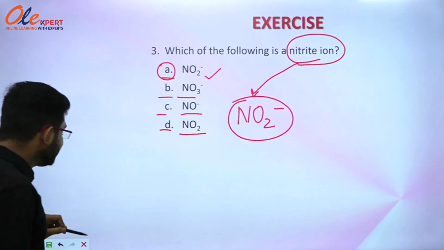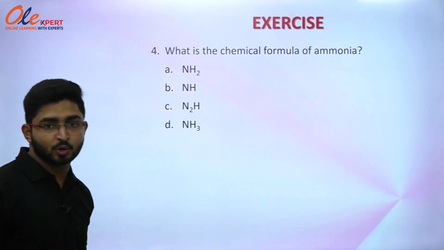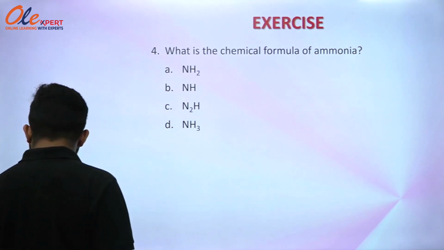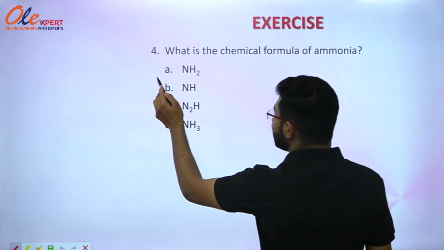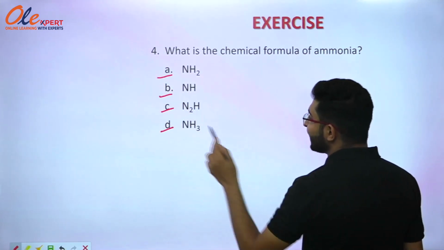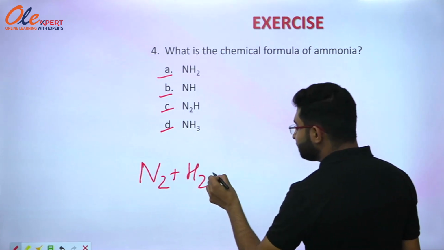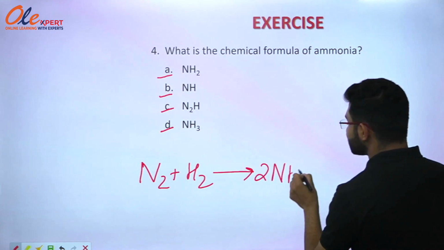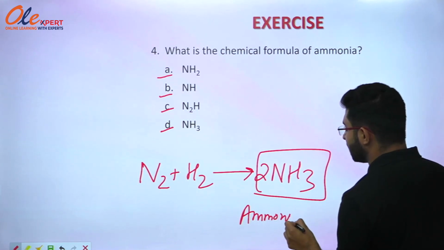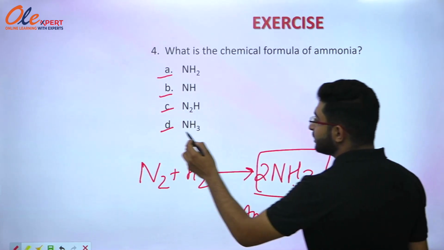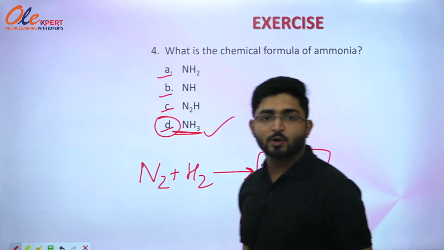Now we are going to move on to question number 4. What is the chemical formula of ammonia? Ammonia is formed by the reaction of nitrogen and hydrogen. The options are NH2, NH, N2H and NH3. We have studied that when N2 reacts with H2, it forms 2NH3, that is ammonia. So the formula for ammonia is NH3. Option D, NH3, is the right answer for this question.